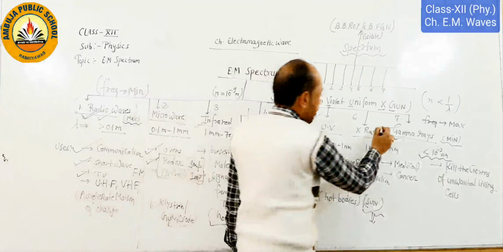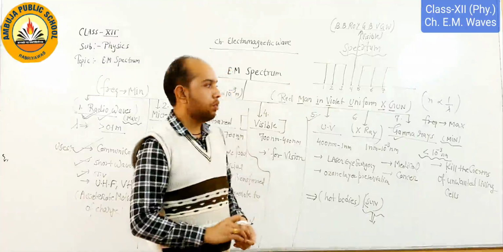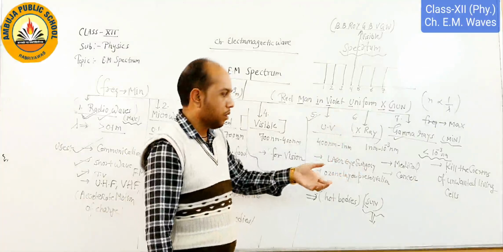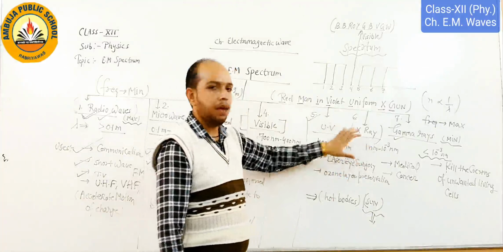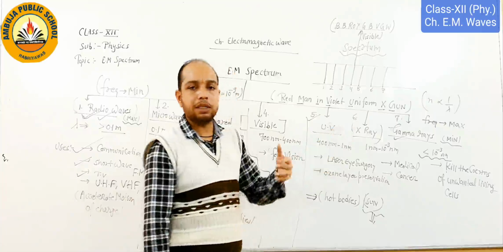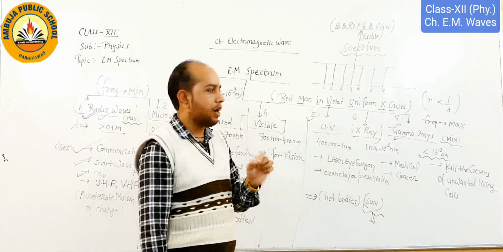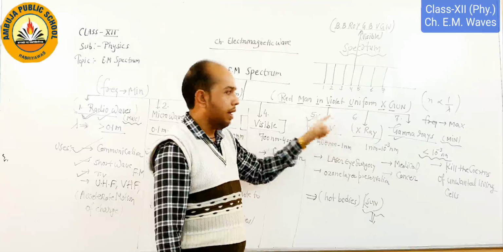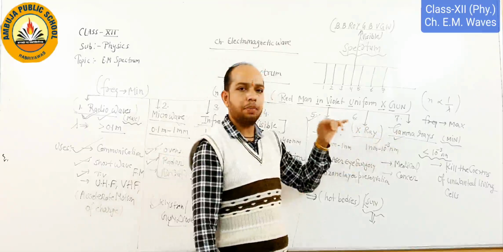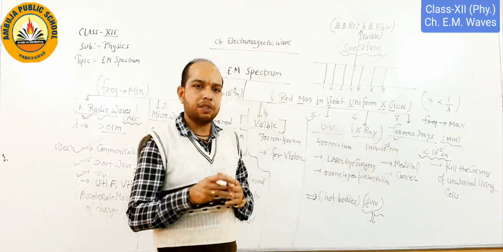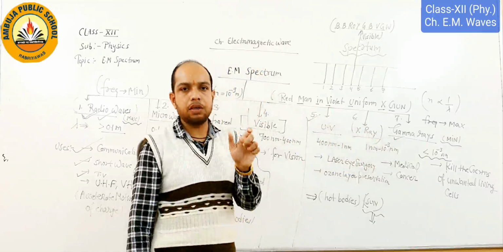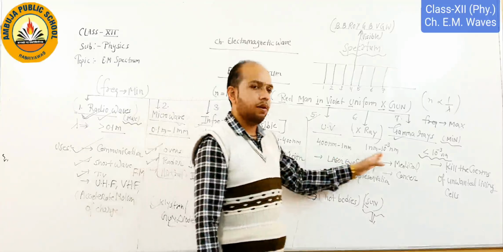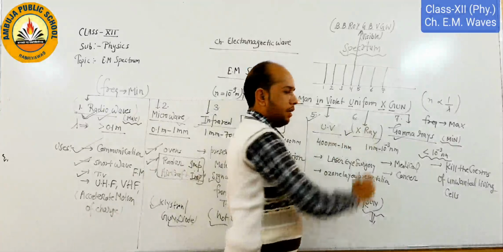Next we come to X-ray. Practically, X-ray is basically used for medical purposes only. In medical, because of high penetration power, we use it for cancer treatment, and whenever we require the destruction of cells, we use X-rays, because X-rays and gamma rays both have high penetration power. So they easily pass through our body and damage the tissues or particular cells. So in medical, we mainly use the X-ray technique.